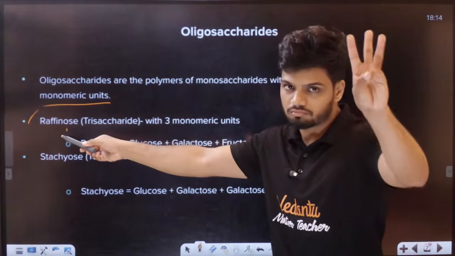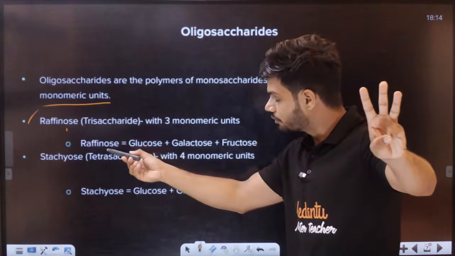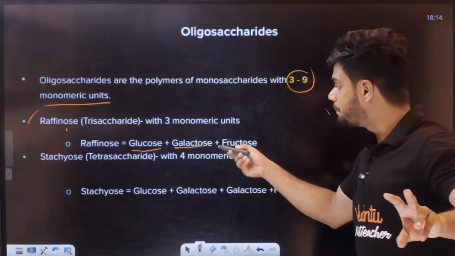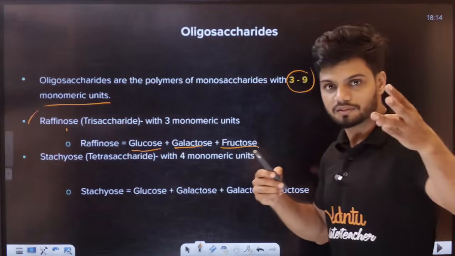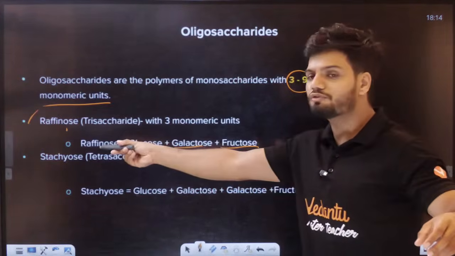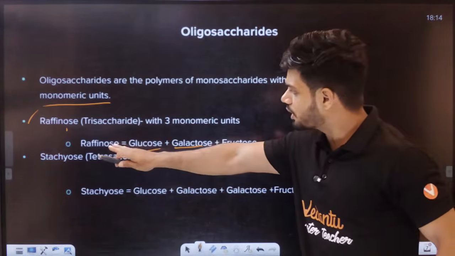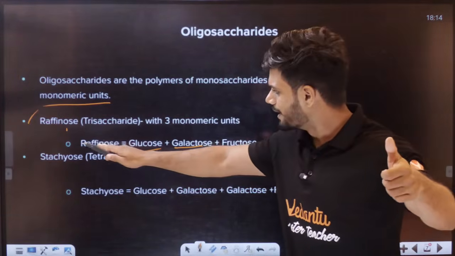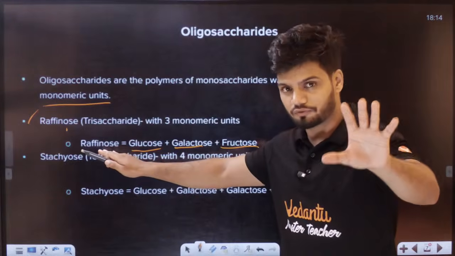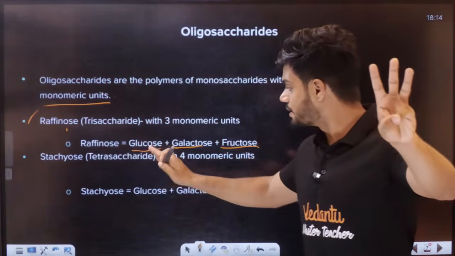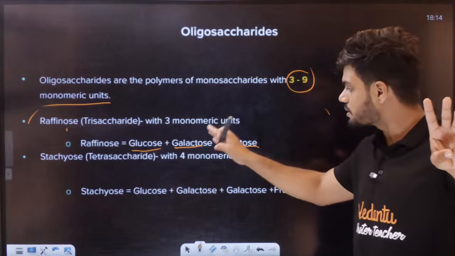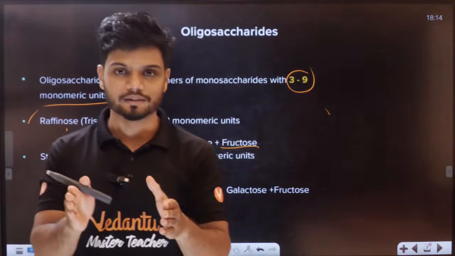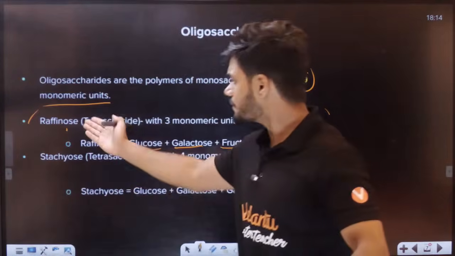Raffinose is actually 3 monomers. That is, raffinose is made up of glucose plus galactose plus fructose. 3 monosaccharides joined together will give you raffinose. So all of you can remember one example of an oligosaccharide. Raffinose has 3 monosaccharides: glucose, galactose and fructose. 3 different monosaccharides joined together in the case of raffinose.